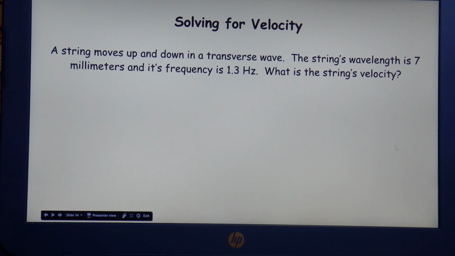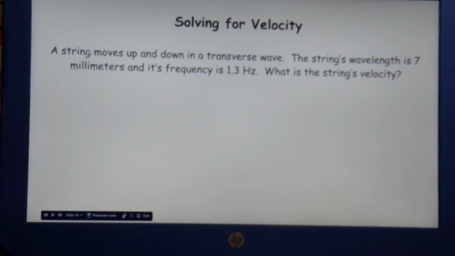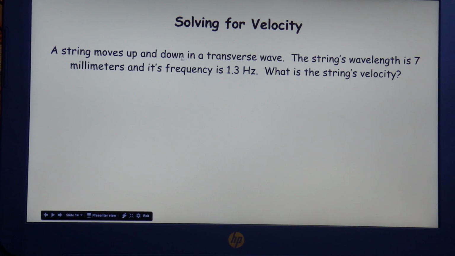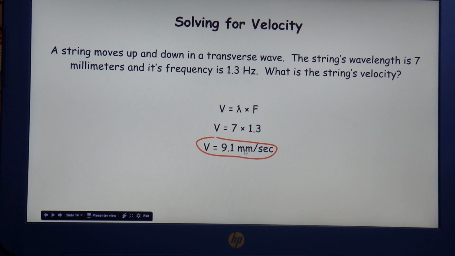So here's a little problem for you to test out your skills. A string moves up and down in a transverse wave. The string's wavelength is 7 millimeters and its frequency is 1.3 hertz. What is the string's velocity? Here's your formula again, v equals lambda times f. You just plug in the numbers, so 7 millimeters for wavelength and 1.3 for frequency, and you multiply it out to get 9.1 millimeters per second for velocity.